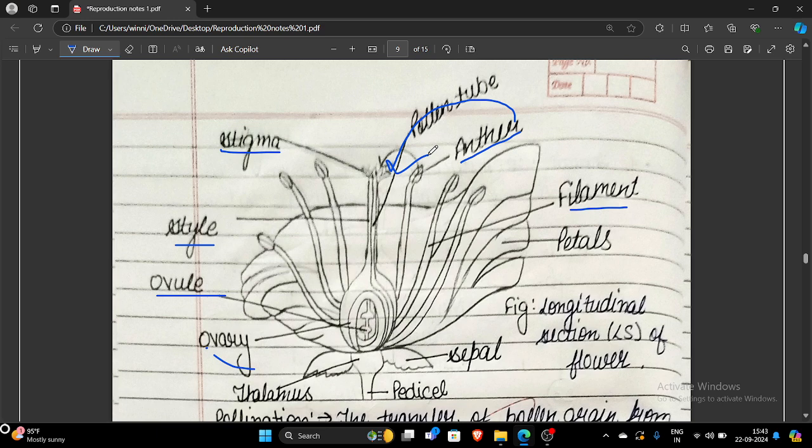The transfer of pollen grain from anther to stigma is known as pollination. If it occurs within the same flower, this is known as self-pollination. If it occurs between two different flowers, it is known as cross-pollination. And cross-pollination is generally achieved with the help of wind, water, or insects.